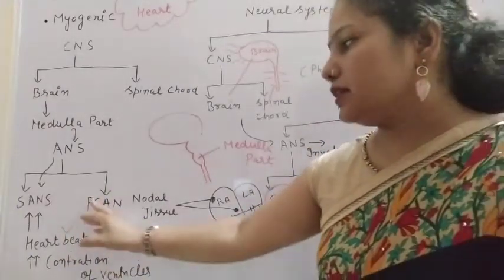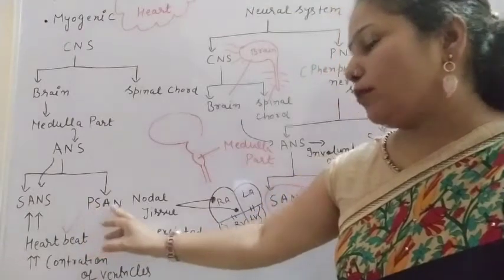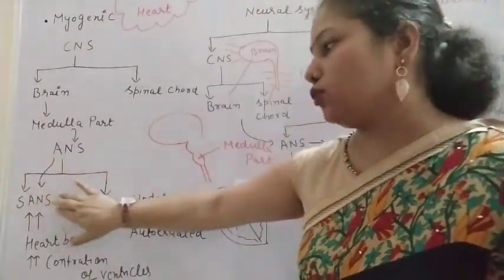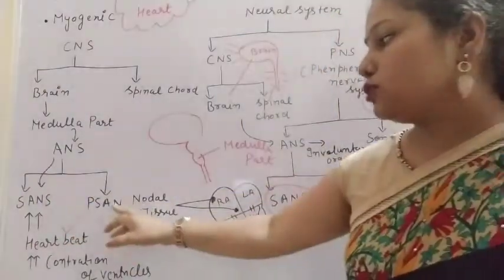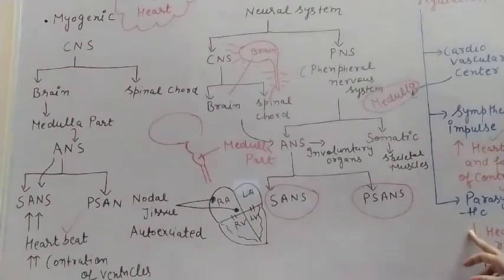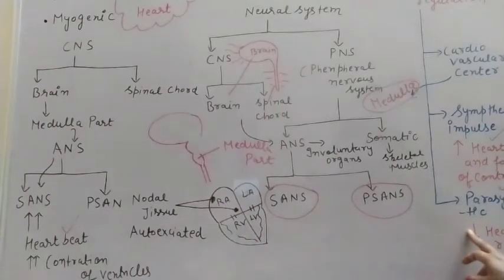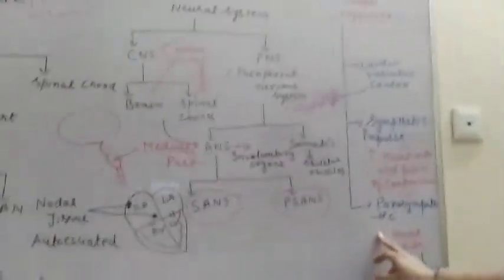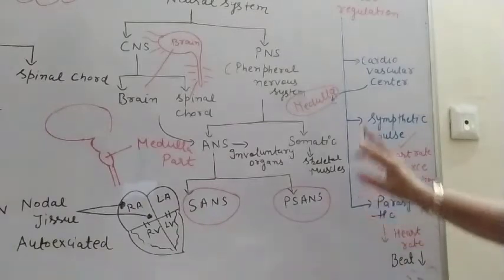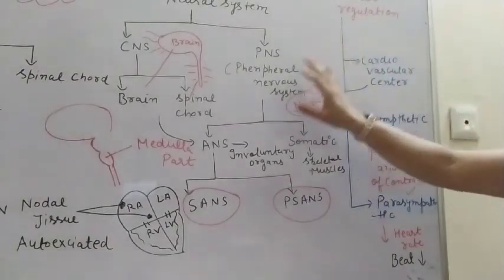Second thing, the parasympathetic autonomic nervous system. It works opposite of the sympathetic autonomic nervous system. So what does it do? It decreases the heart rate and also decreases the heartbeat. So the neural regulation, I think you understood.